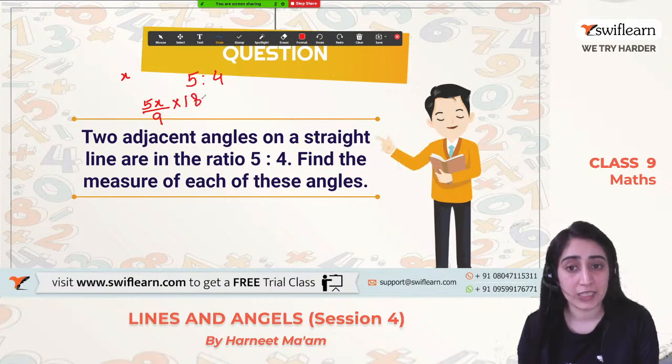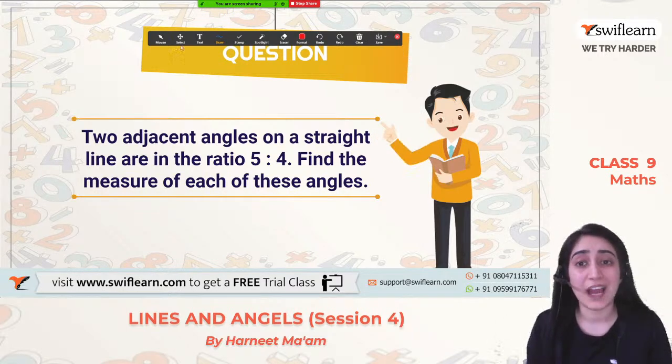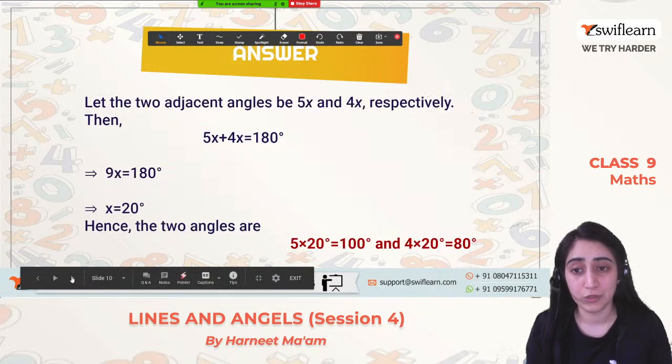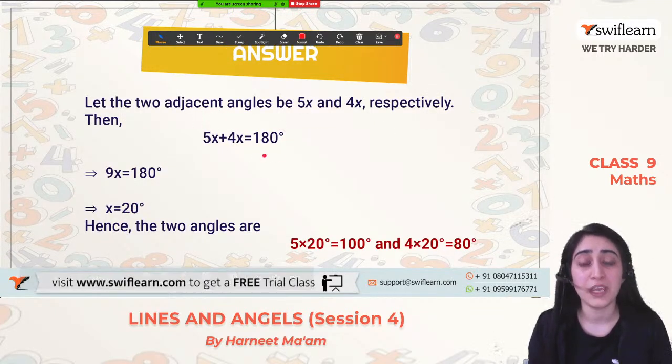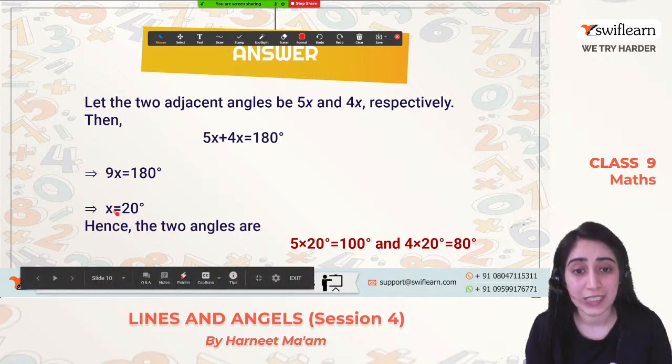Into 180 degree. This is the way also we can do the calculation because we know the ratio value. So on solving, we'll get 5x, because this is what I want to calculate. For this, we will add both the values. I'll add 5x plus 4x, which comes out to be 180 degree. On adding, I get 9x, which equals 180 degree. So x value is 20 degree.